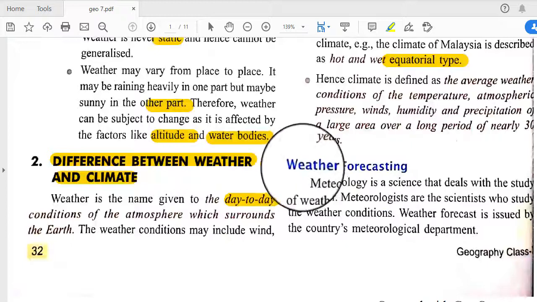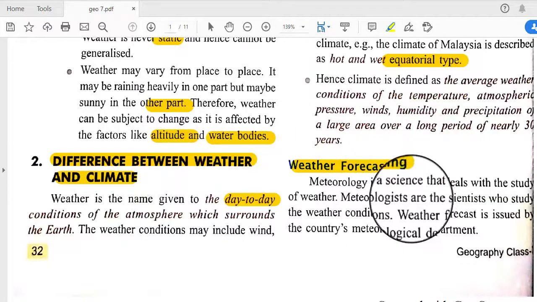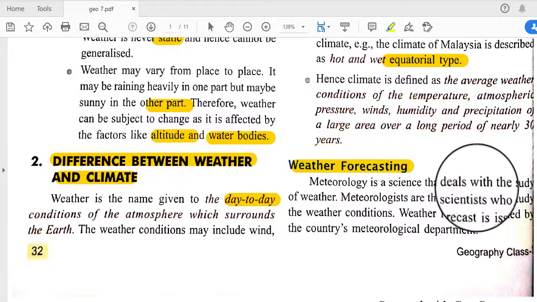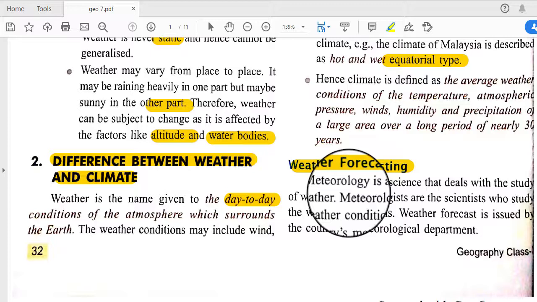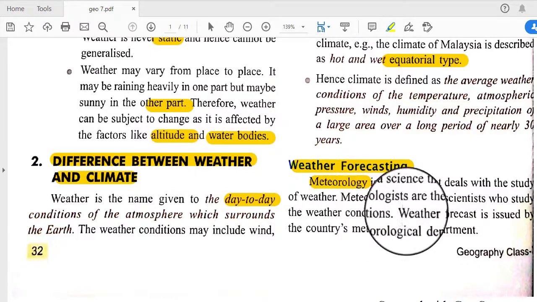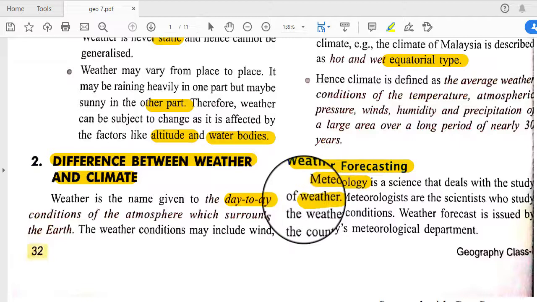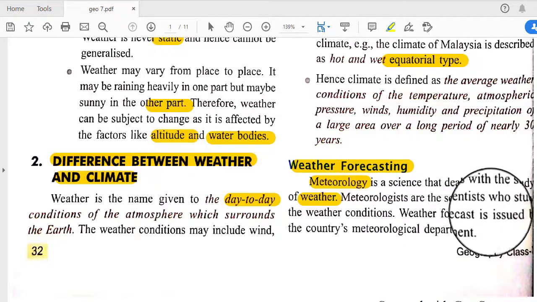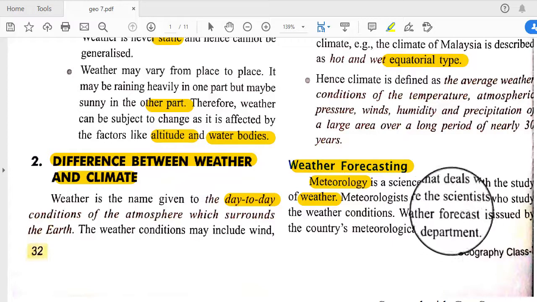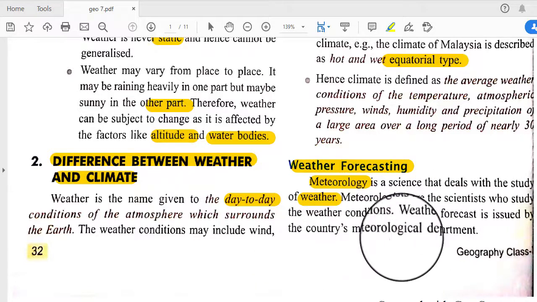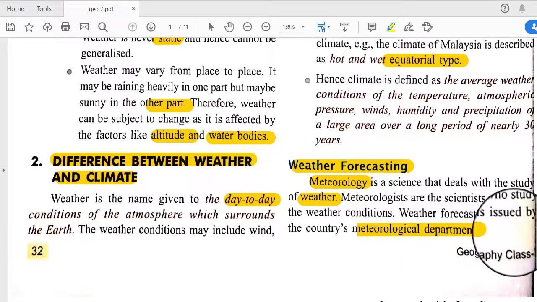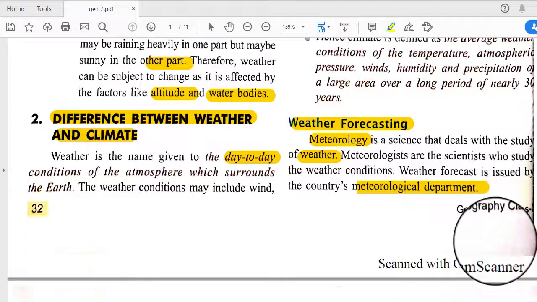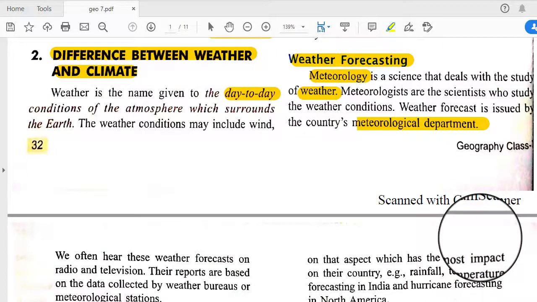Another term is weather forecasting. Meteorology is a science that deals with the study of weather. In geography there is another branch called meteorology, which deals only with the weather condition of a place. Meteorologists are the scientists who study the weather, and the weather forecast is issued by the country's meteorological department. They give us information regarding the weather of today or the future, tomorrow or the day after tomorrow.